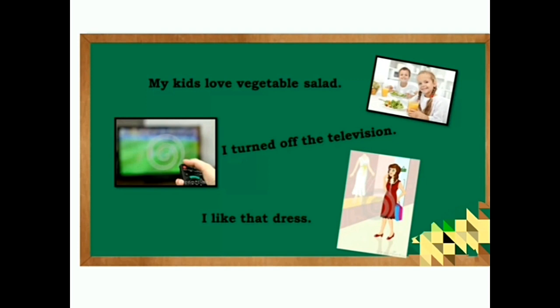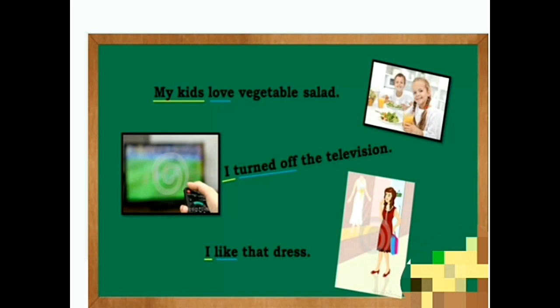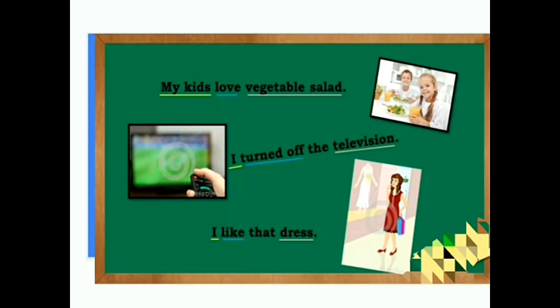And then Basha, can you split this? I like that dress. I is a subject. Very good. Like is a verb. Very good. Dress is an object. Very good, Basha. So this sentence splits into a subject, verb and object.